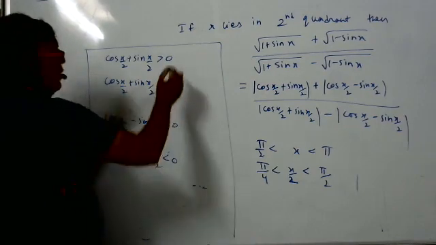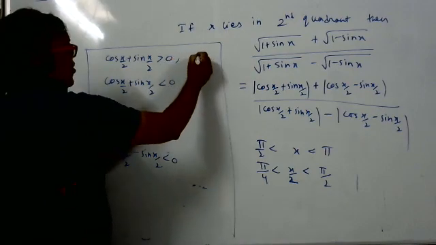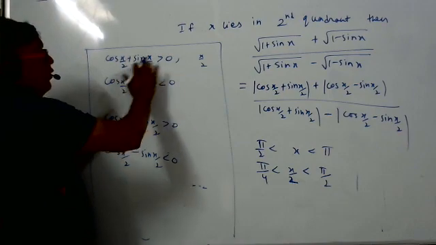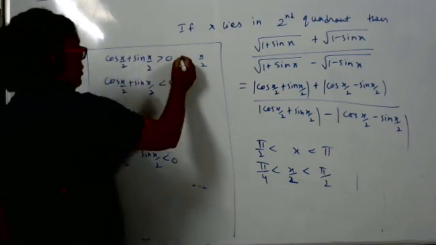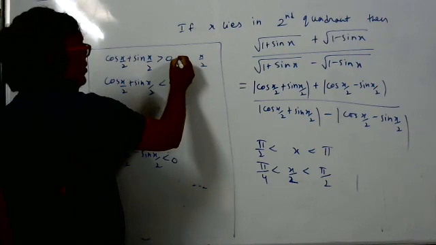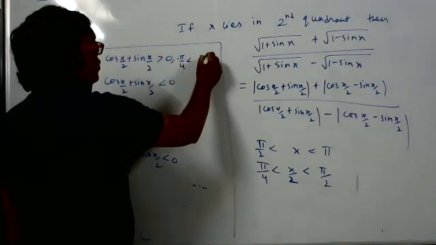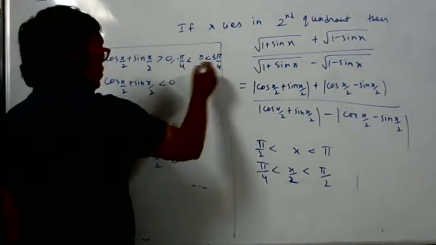Now you tell me. Here x by 2 is from where to where? If cos x by 2 plus sin x by 2 is more than 0, then x by 2 is from where to where? The answer is minus pi by 4 to 3 pi by 4. This is what we used wrongly.